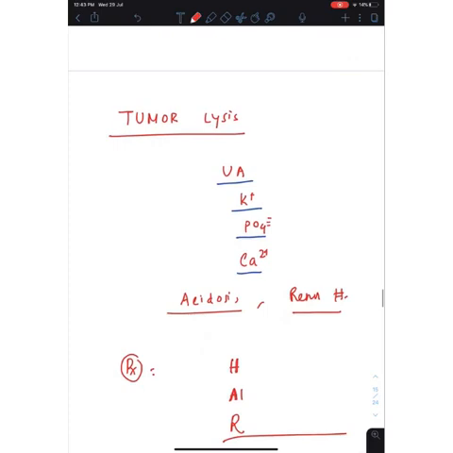Now, tumor lysis syndrome I want to tell, because it comes in many places, but tumor lysis is an important part here. Tumor lysis, there are some features you have to know, and many times question asks what is not a feature of tumor lysis. So uric acid increased, potassium increased, phosphate increased, but calcium decreased. And question every time asked from this calcium, you have to remember hypercalcemia is not a feature of tumor lysis. Hypocalcemia is a feature of tumor lysis syndrome. That's it.